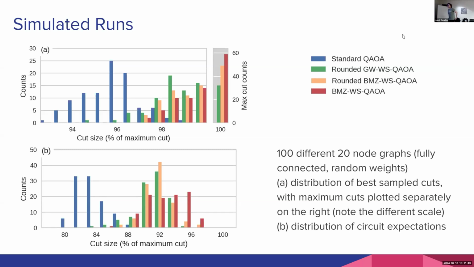So this means that we're more likely to sample a good solution. As a note here, shots are really important. If we take enough shots, you can take 1 million shots and eventually sample the maximum cut no matter what you use, right? Because it's sampling from a probability distribution. Say your distribution looks like this, and your perfect solution is over here.